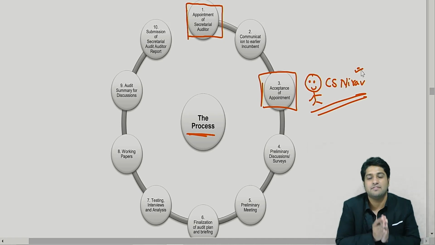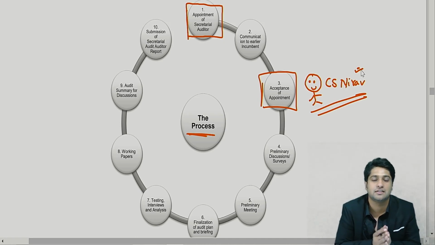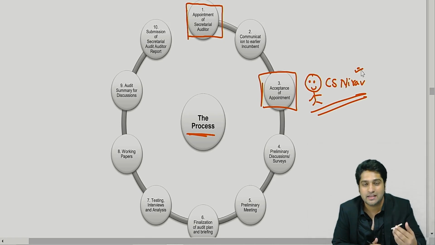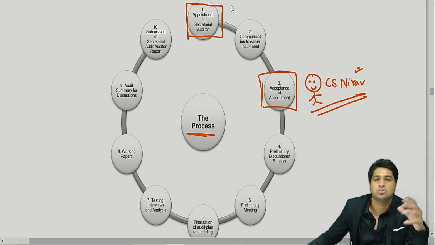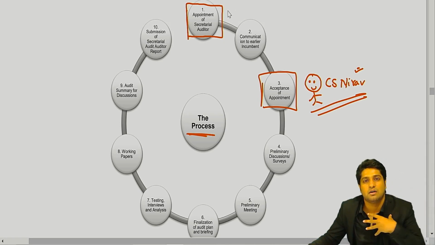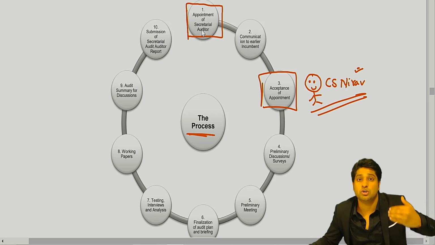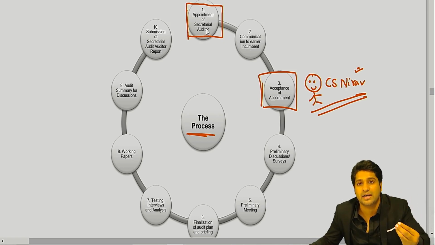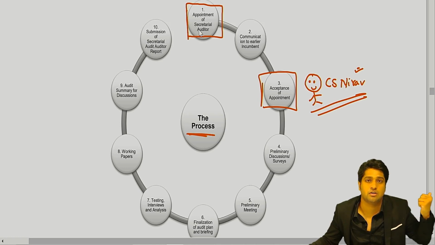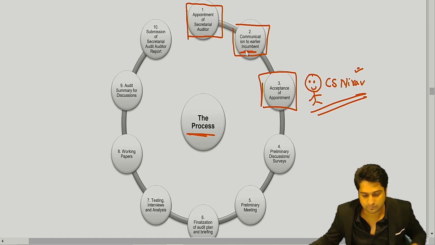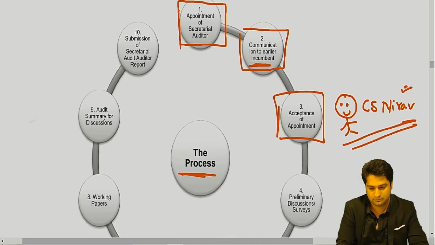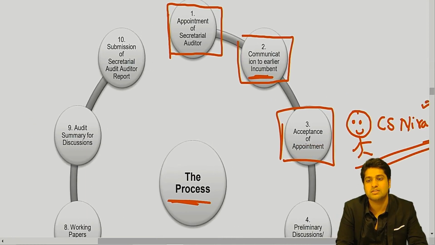Let's say we have appointed Nirav as the secretarial auditor. Ideally, when an auditor is appointed, in order to understand the internal controls and the risk factors, as a practice you normally communicate to the incumbent auditor, the previous auditor of the company. Can you see this communication to the earlier incumbent? What does this mean?